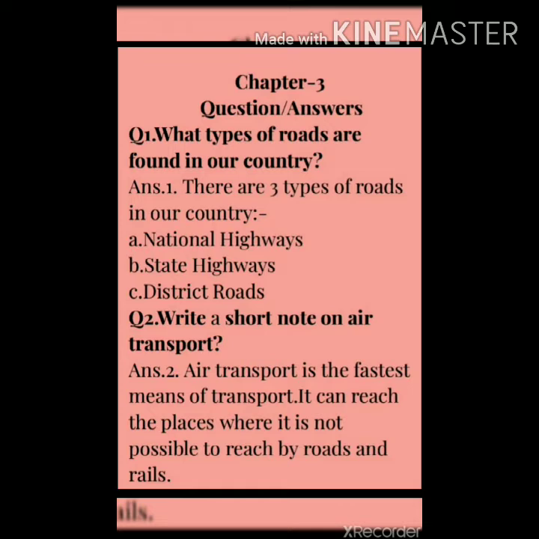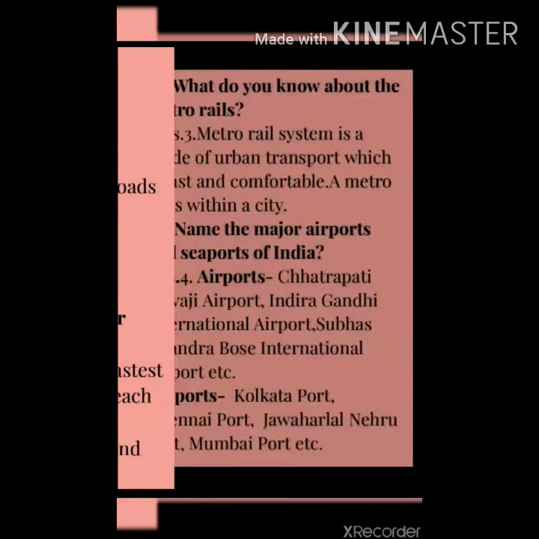See chapter 3. Students, you will start chapter 3 from the next page, from a new page. See the first question, what types of roads are found in our country? Answer, there are 3 types of roads in our country. First, national highways, second, state highways and third, district roads. See question number 2, write a short note on air transport. Answer, air transport is the fastest means of transport. It can reach the places where it is not possible to reach by roads and rails.